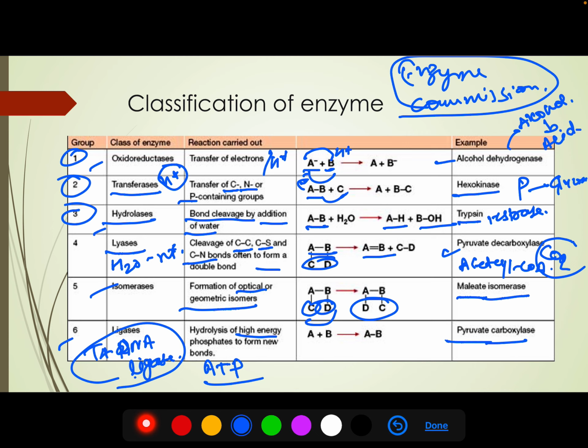This is adding a CO2 to the pyruvic acid, and we will read about this enzyme in photosynthesis. So we see that enzymes are coming from all the chapters of biology. You see different enzymes from plant physiology, animal physiology, and different chapters. So we will look into these enzymes when we read those chapters individually.